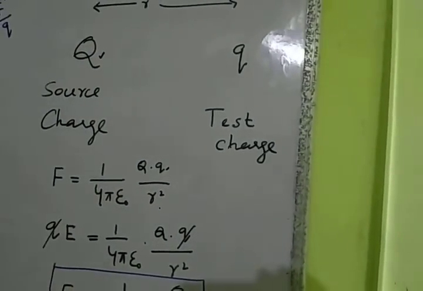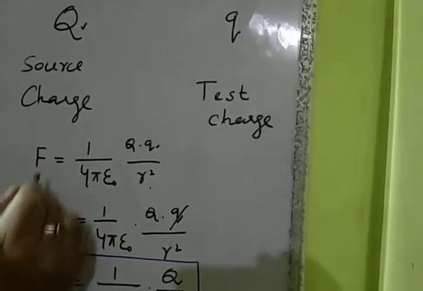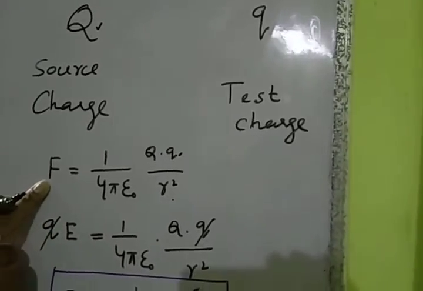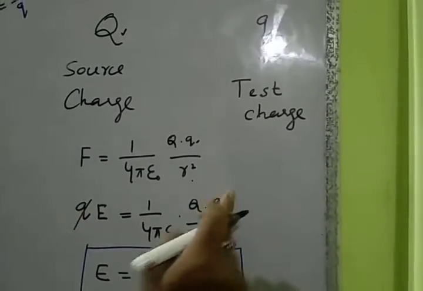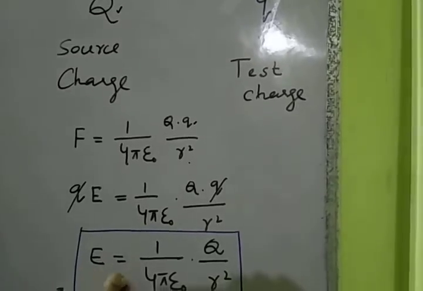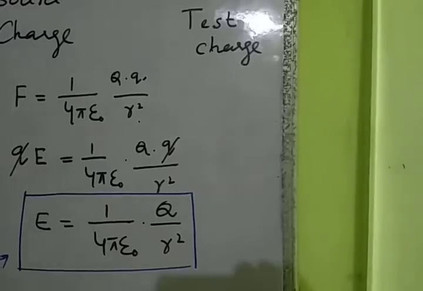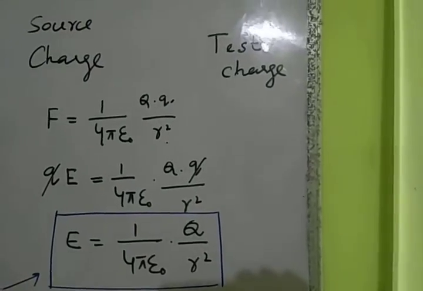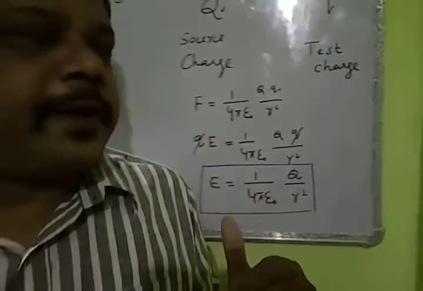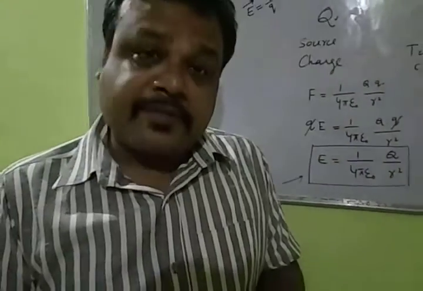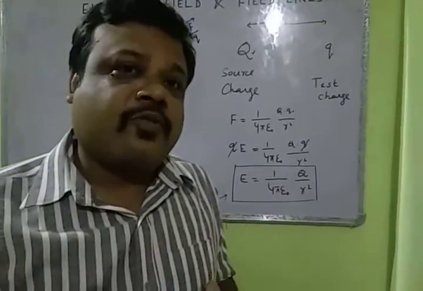But in the previous video, we have seen force equals q times E, where E is the electric field. So we put qE in place of force in the formula of Coulomb's law, and small q cancels out. Now electric field equals 1 by 4 pi epsilon naught times capital Q by r square. Electric field is a vector quantity, but charge is a scalar quantity.